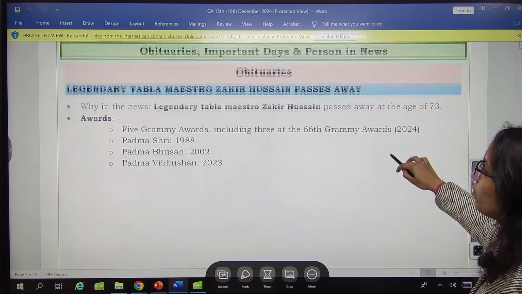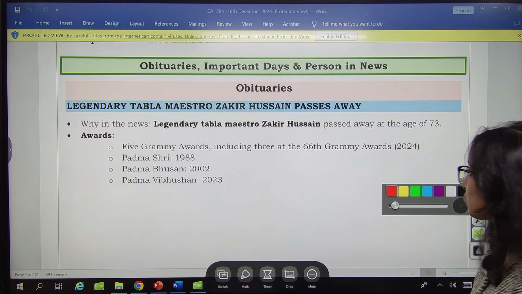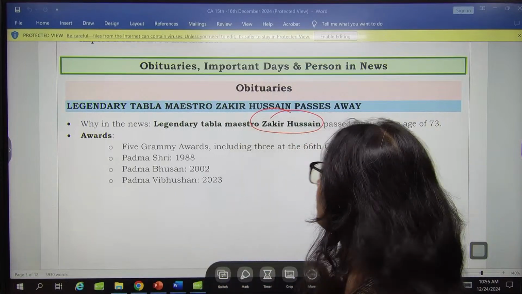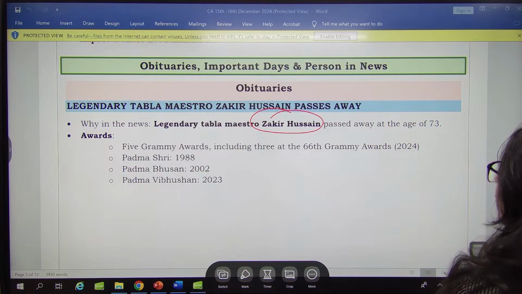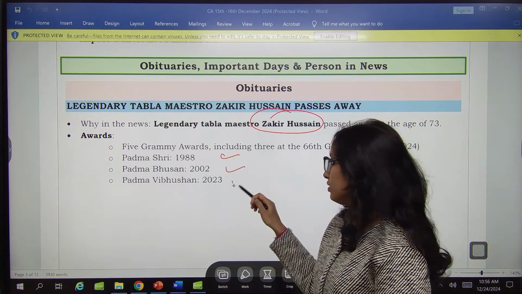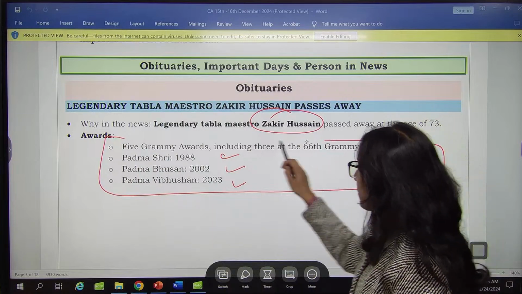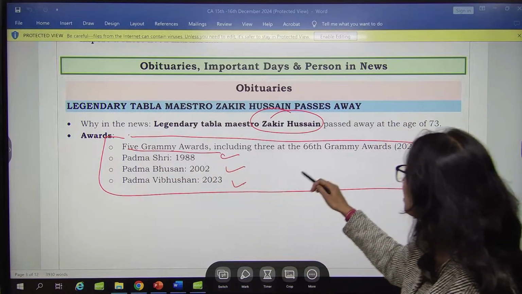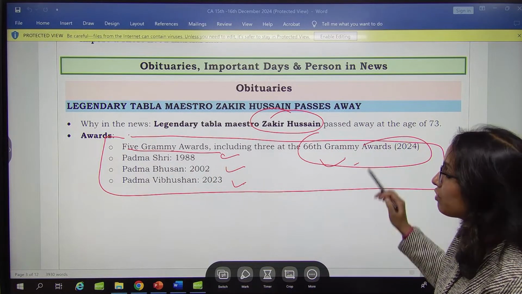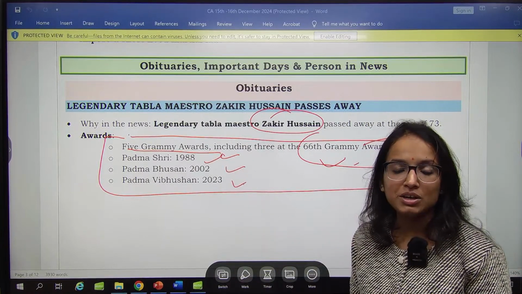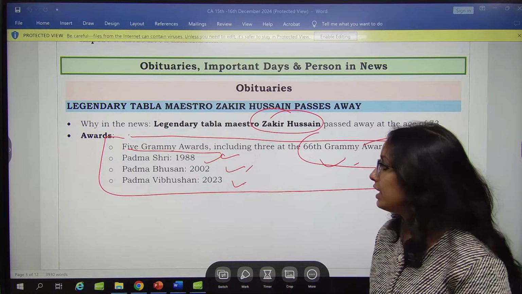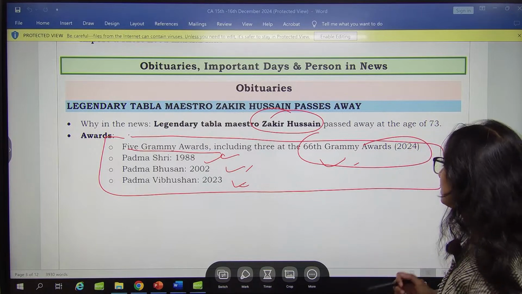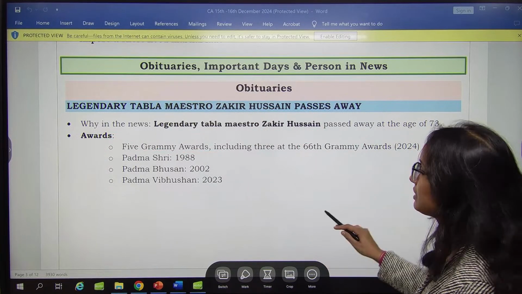Then moving on to the obituaries segment, we have the legendary tabla maestro Zakir Hussain, the legend of tabla, right? Zakir Hussain has passed away at the age of 73. You can see from these awards, clinched by the legend: 5 Grammy Awards, including 3 at the 66th Grammy Awards recently in 2024. Padma Shri, Padma Bhushan, then Padma Vibhushan, all these awards were awarded to Zakir Hussain. So remember this name, quite a famous personality he was.